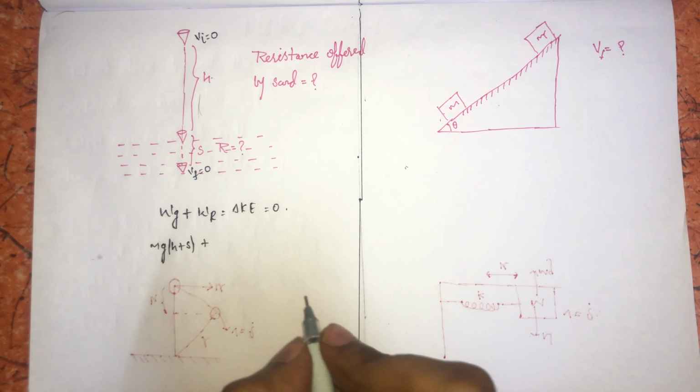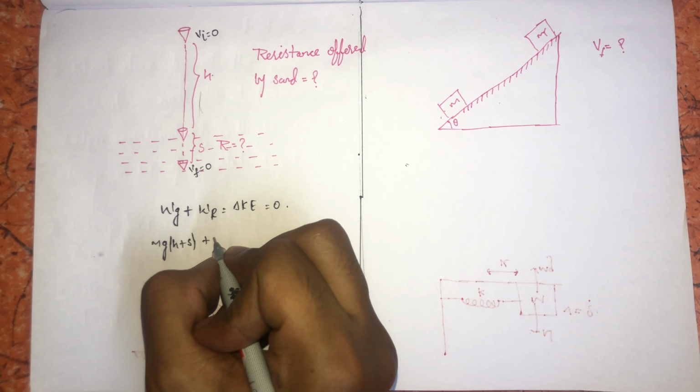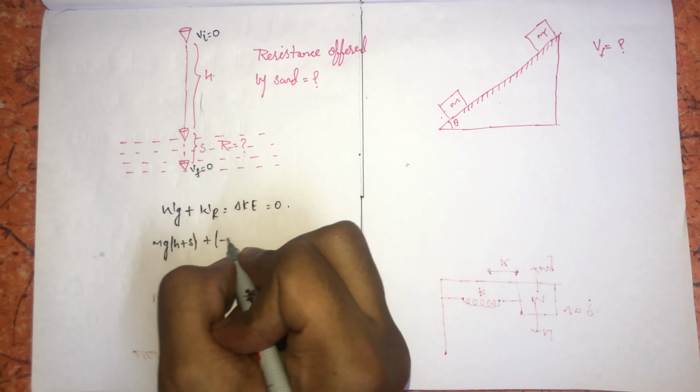Work done by the resistance force will be equal to minus R into s, as the nail is displaced downward but the resistance force acts in the opposite direction. So the value of theta will be 180 degrees, so cos 180 will be equal to minus 1.